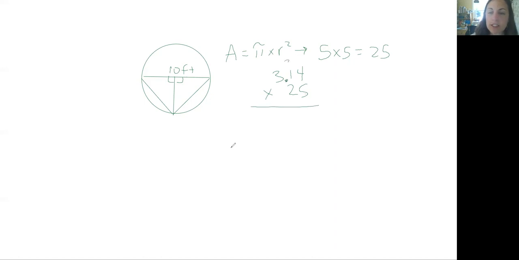5 times 4 is 20. 5 times 1 is 5, plus 2 more is 7. 5 times 3 is 15. We're going to go on to add a 0 and then 2. 2 times 4 is 8. 2 times 1 is 2. 2 times 3 is 6. We're going to add these together and we get 0, 15, 8, and 7. We're going to move our decimal 2 places over, get rid of our 0. And so the area of our circle is 78.5 feet squared.